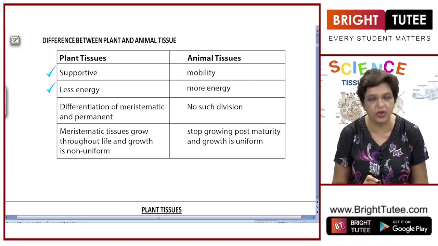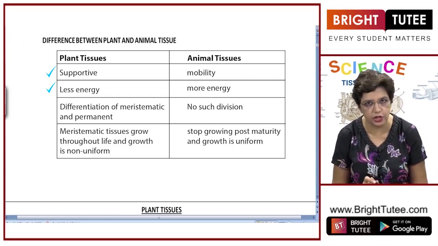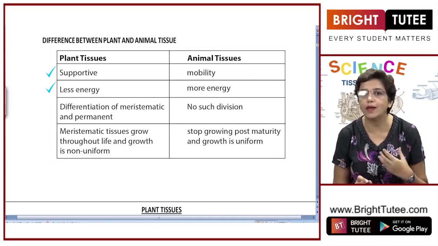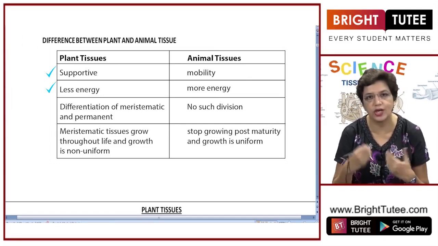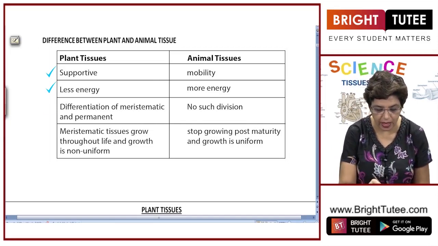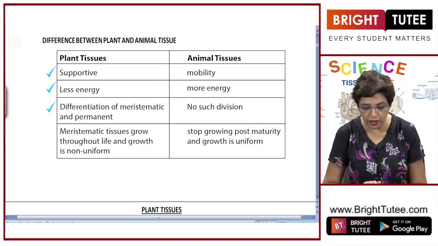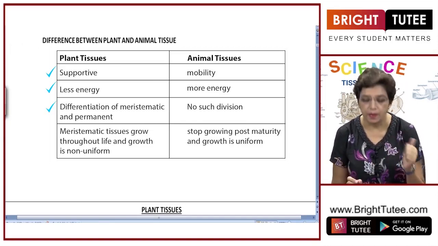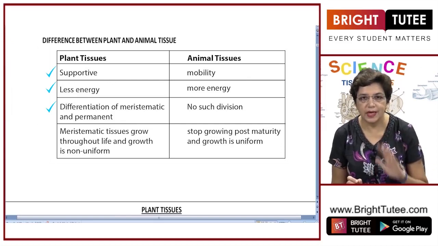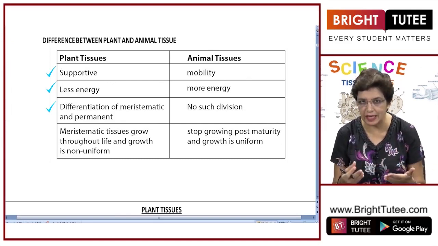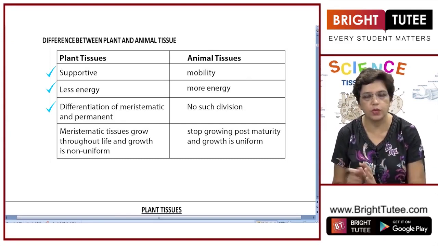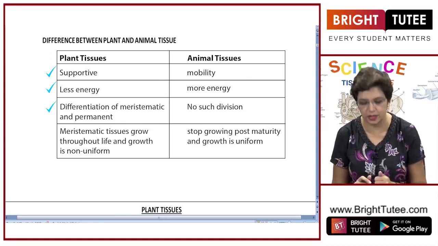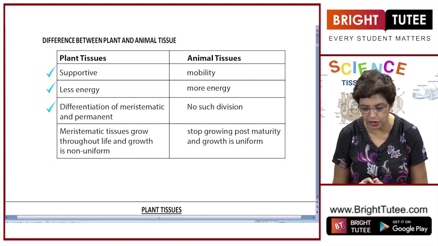Second, plant tissues require less amount of maintenance energy, while animal tissues require a large amount of maintenance energy and continuous supply of energy. Third, plant tissues are differentiated into two main types, meristematic and permanent. Meristematic are those which can perform cell division, while permanent do not perform cell division. We'll study in detail about them later on.